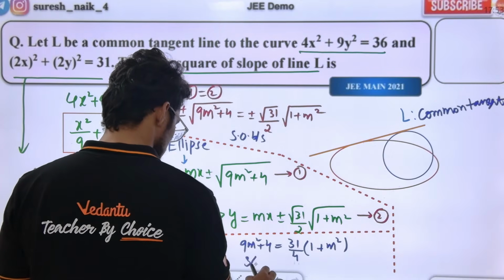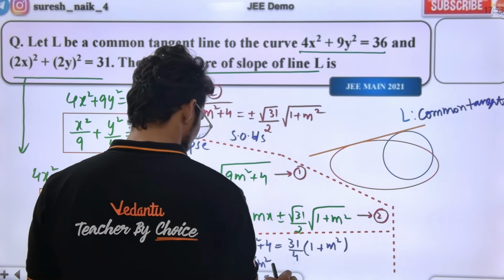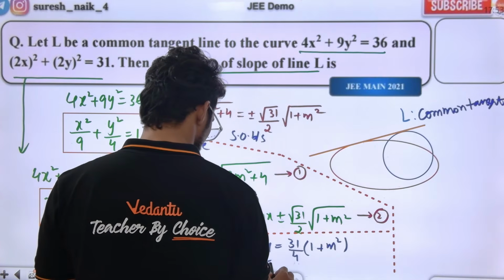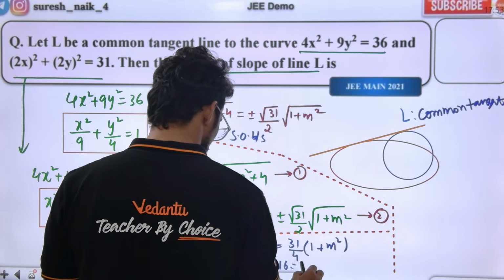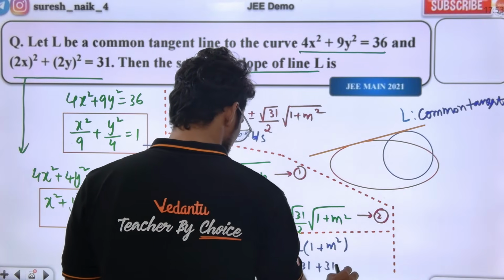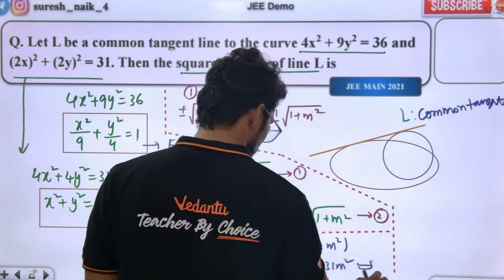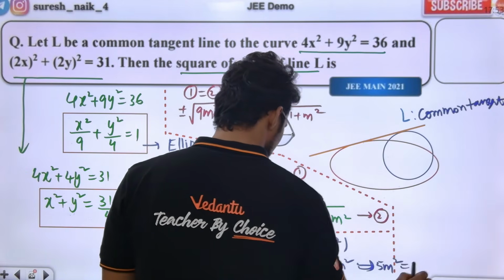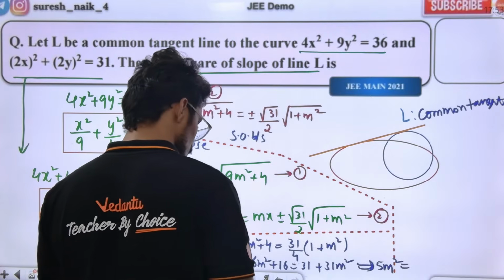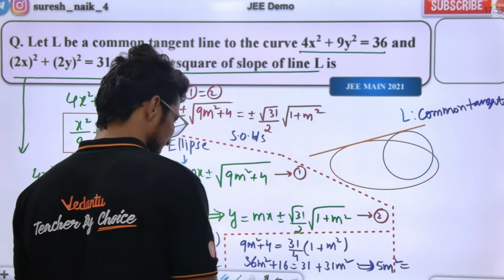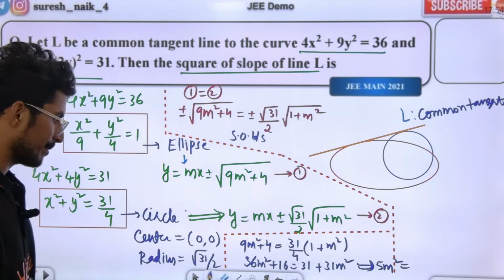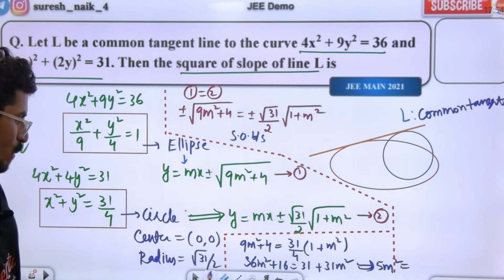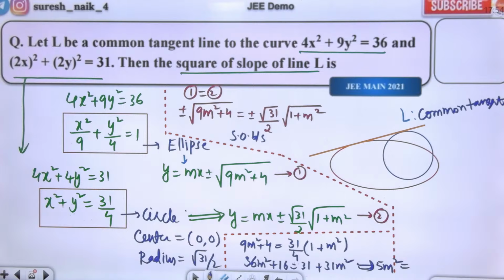So 36m square plus 16 is equal to 31 plus 31m square. So 5m square is equal to how much? I think I made some mistake.